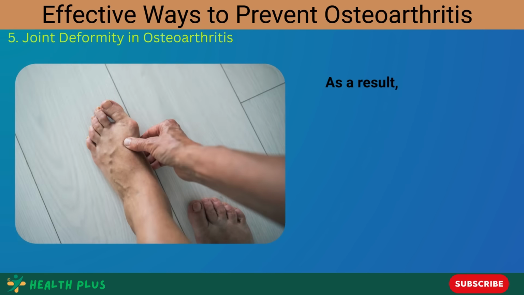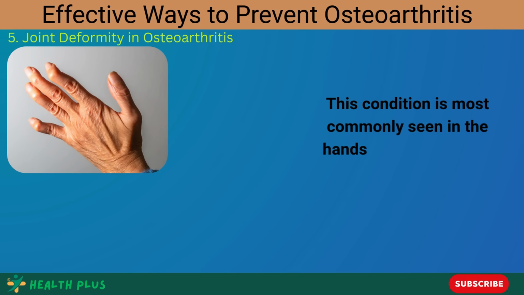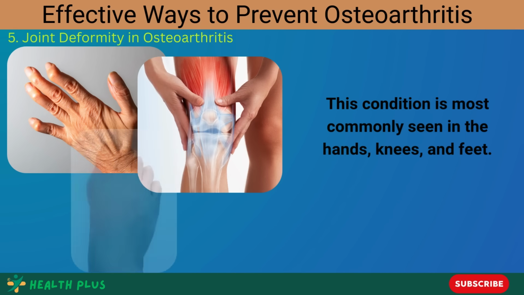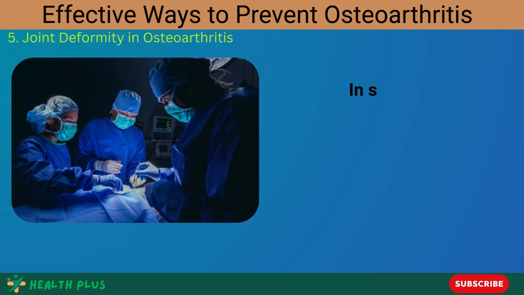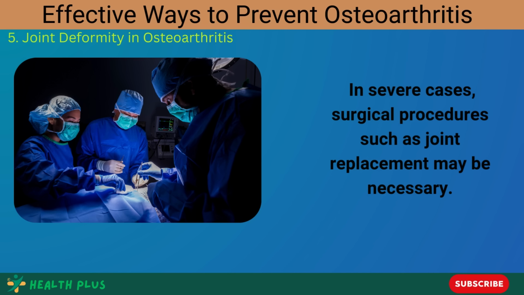As a result, the joint may become misshapen, bony outgrowths may develop, and in some cases, normal joint movement may become impossible. This condition is most commonly seen in the hands, knees, and feet. Joint deformity not only affects physical appearance but also leads to pain, reduced range of motion, and functional difficulties. Early treatment includes physical therapy, strengthening exercises, and anti-inflammatory medications. In severe cases, surgical procedures such as joint replacement may be necessary.